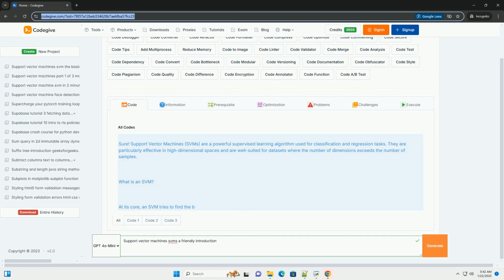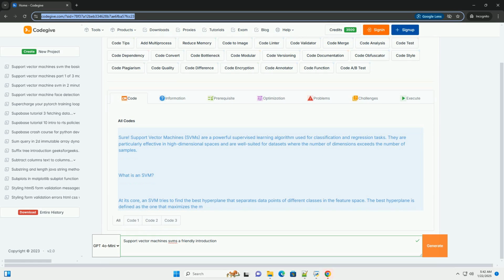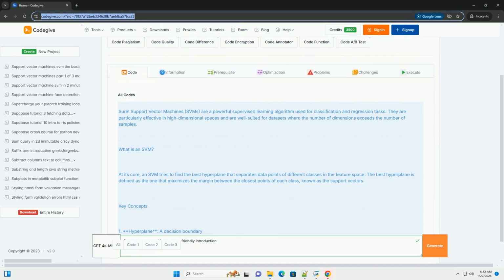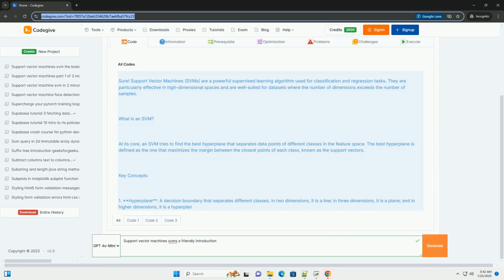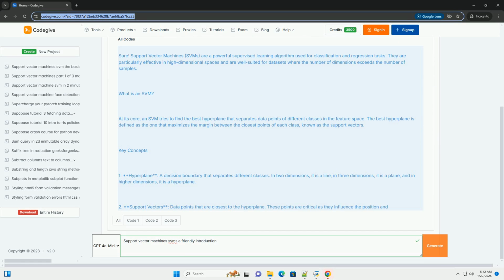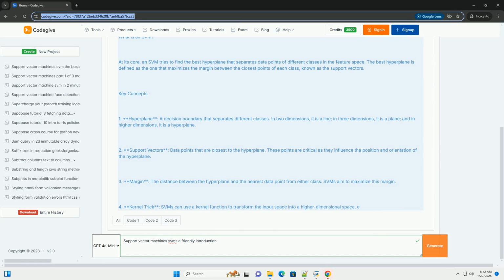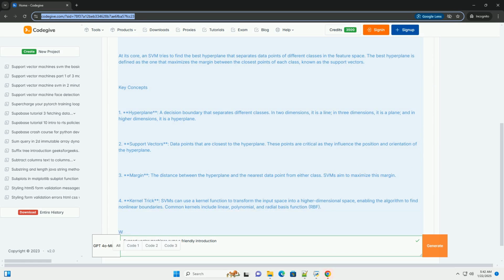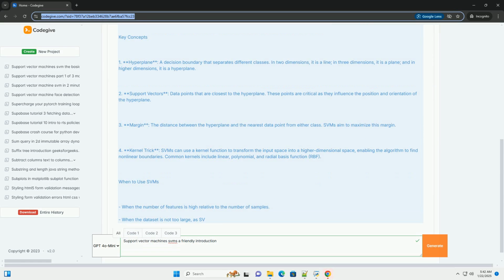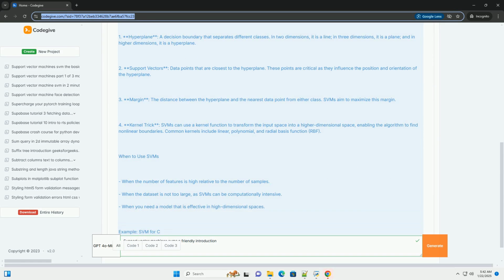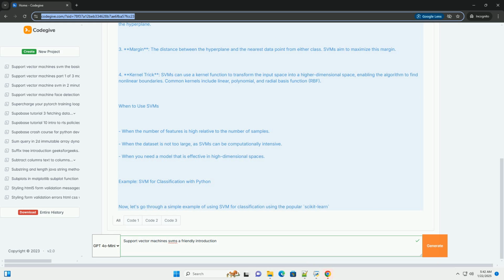Support vector machines, SVMs, are a powerful supervised learning algorithm used for classification and regression tasks. They are particularly effective in high-dimensional spaces and are well suited for datasets where the number of dimensions exceeds the number of samples. What is an SVM?